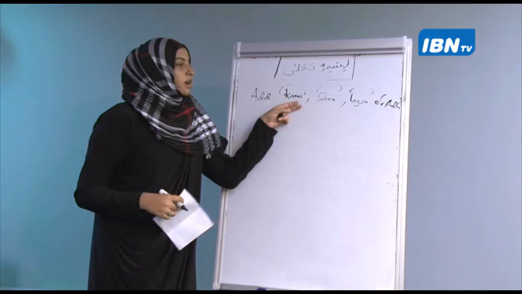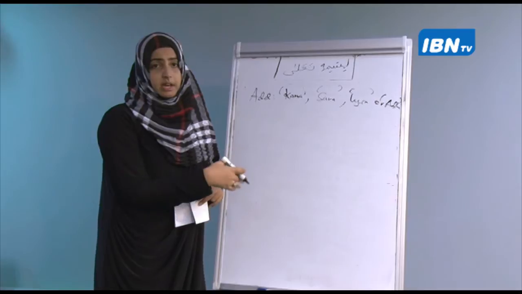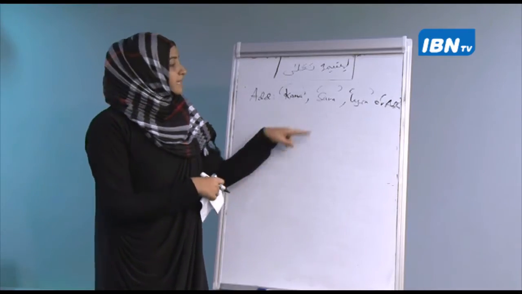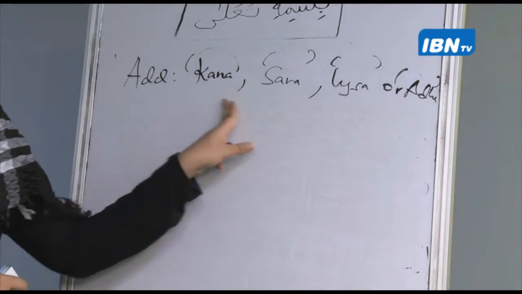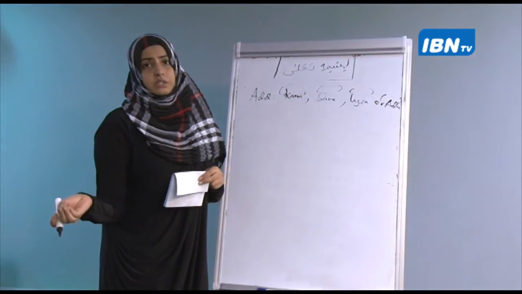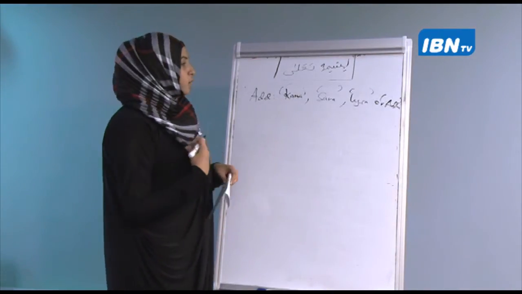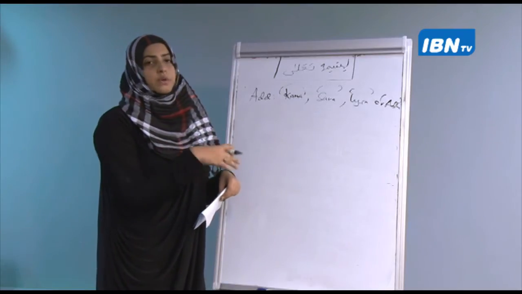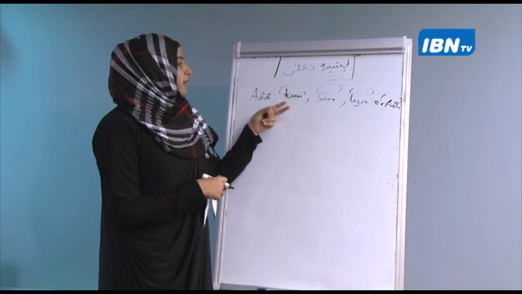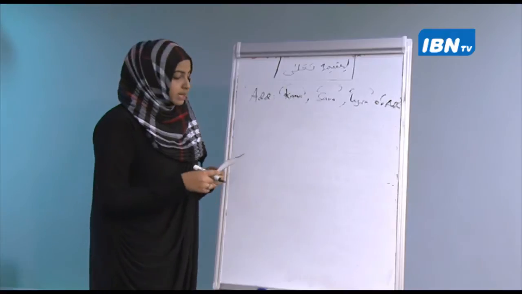These were all, of course, in the fi'lul. Is it fi'lul mudari'? No. Is it fi'lul nahyu? No. Is it fi'lul amr? No, this is fi'lul madi. All of them fall in the past tense. So I can give you any one of the sisters, or I can even give you any tenses. I mean, we have done all the tenses, so I can ask you, tell me which tense does this fall in. Anyways, all of them, kana, sara, laysa, adha, are in the fi'lul madi, the past tense.